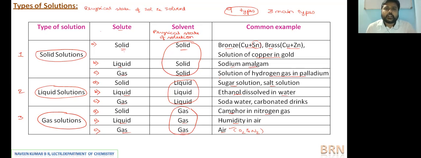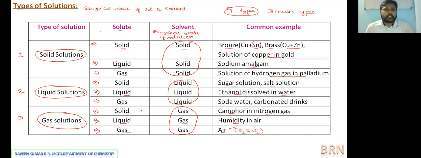The physical state of the solvent decides the physical state of the solution. Hence, if the solvent is solid, then solid solution. If the solvent is liquid, then it is liquid solution. If the solvent is gas, then it is gas solution. Hence, the solvent's physical state will not vary in forming the solution, but the solute's physical state may be retained or may lose its identity after becoming a solution. This is simple and very easy to understand. So try to concentrate on this now.